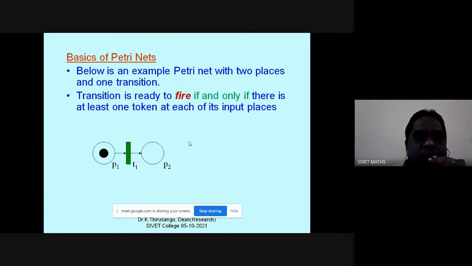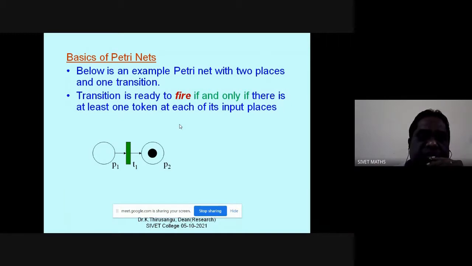Now, what will happen once it is enabled? It will fire. Firing means it will take the token out of the input place P1 and deposit it into the output place P2.